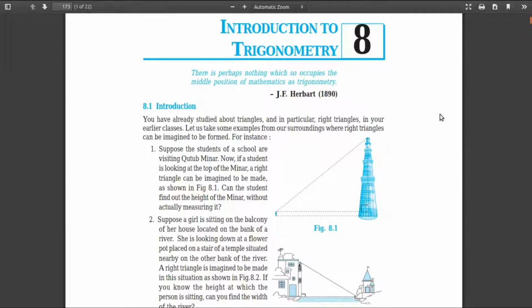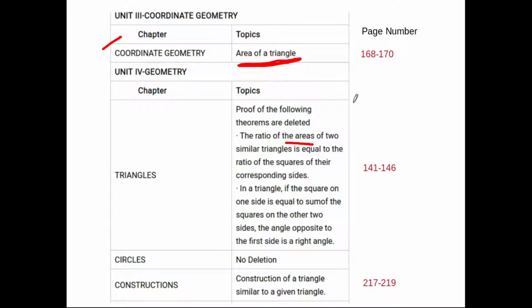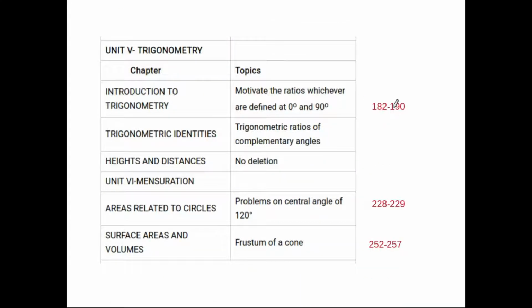So from this chapter what all is removed? Actually it is a bit of a confusing chapter, because till 9th you don't have trigonometry, so this one is introduced in class 10th, right? That's why you feel it is a bit confusing. So from this chapter what all is removed? See here, motivate the ratios whichever are defined at 0 degree and 90 degree, and then trigonometric ratios of complementary angles. When you read this one, it is a bit confusing.